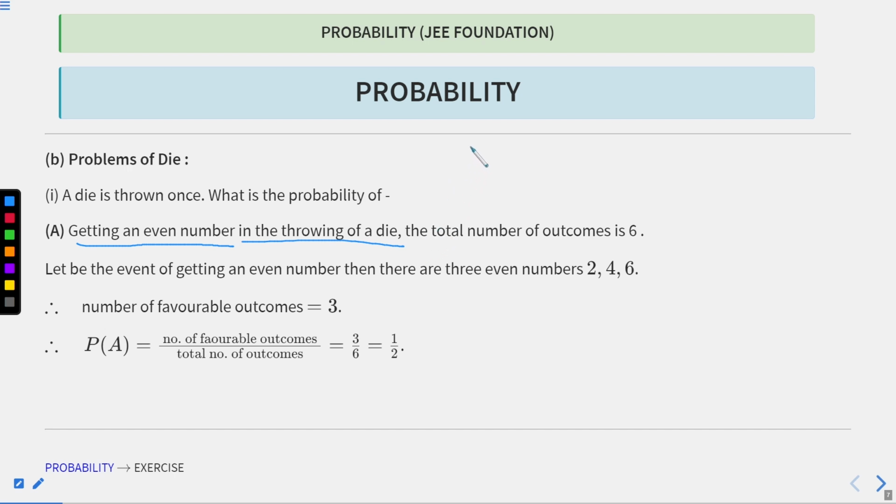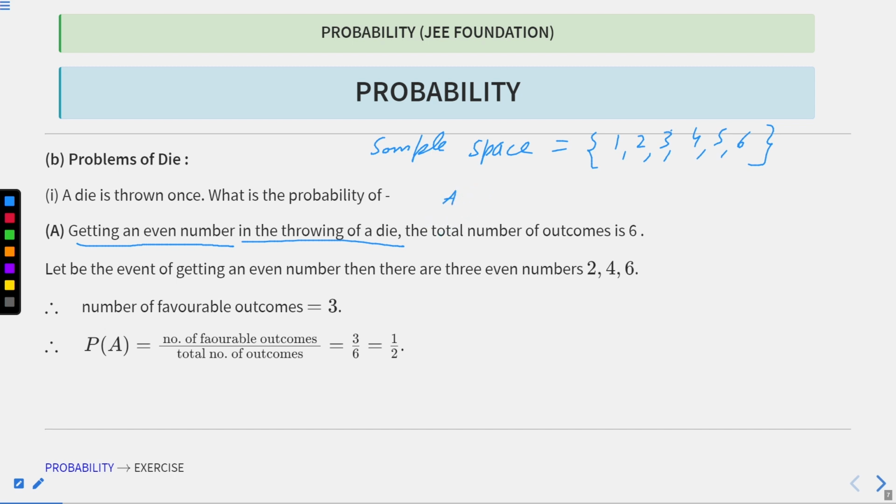Okay, we know our sample space will look like this: all the possible outcomes, which will be 1 2 3 4 5 and 6.